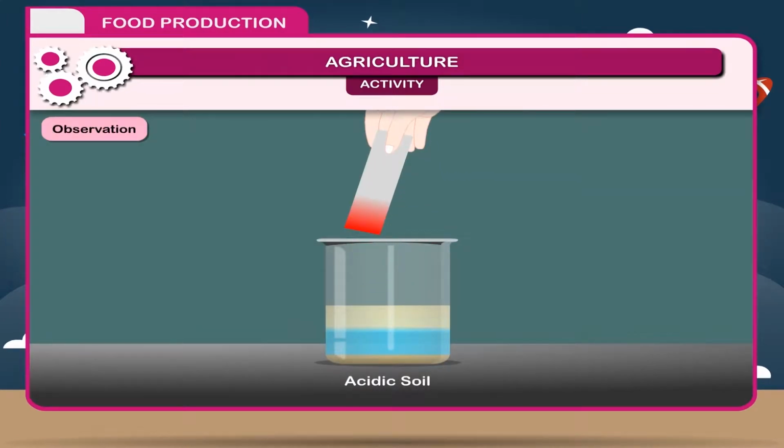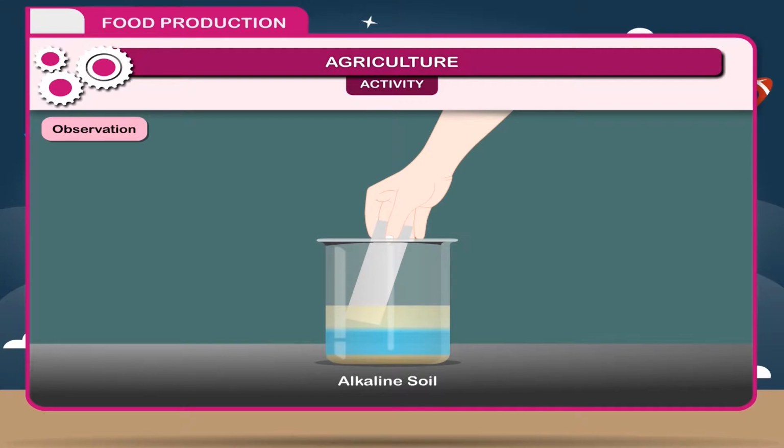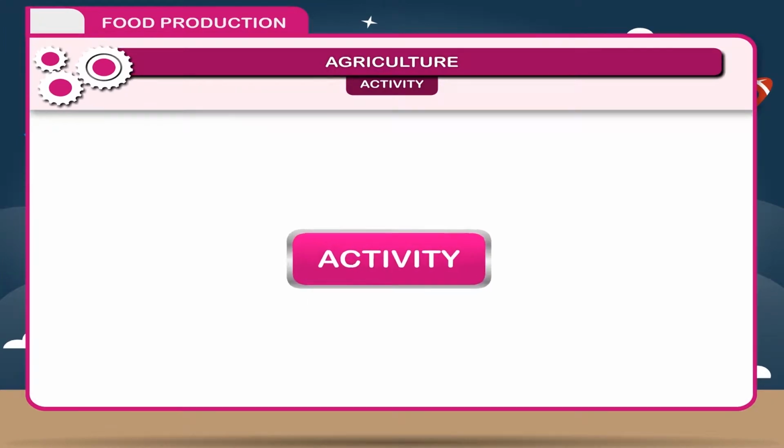Observation. If the litmus paper becomes red, the soil is acidic. If it becomes blue, the soil is alkaline.